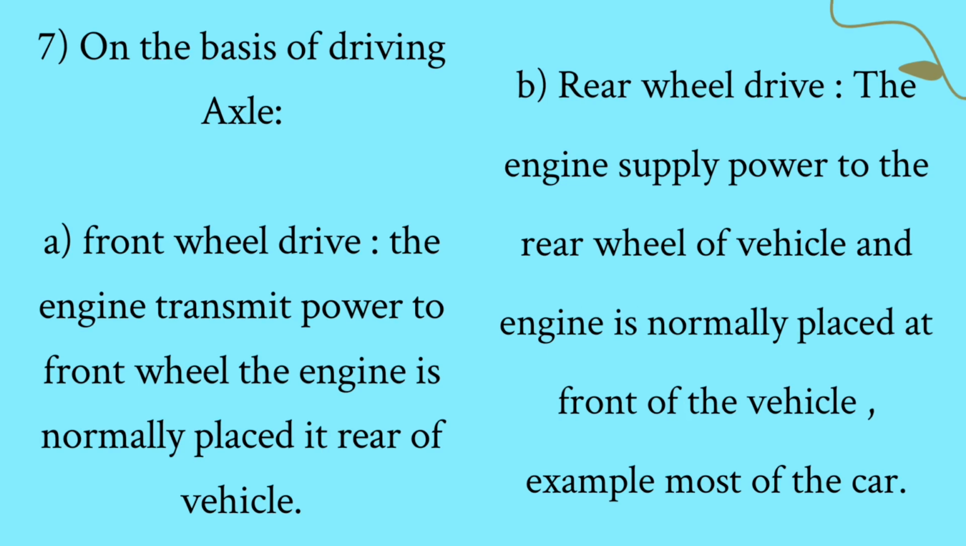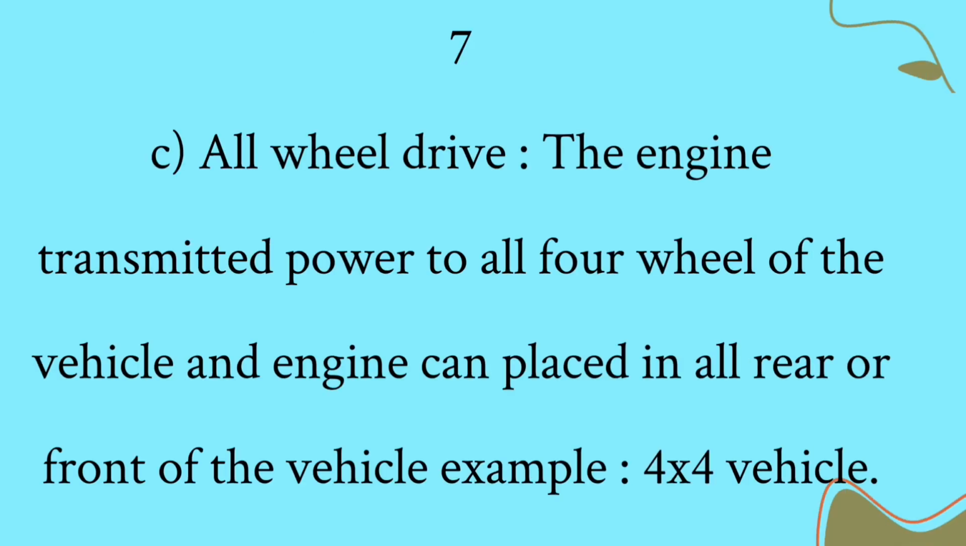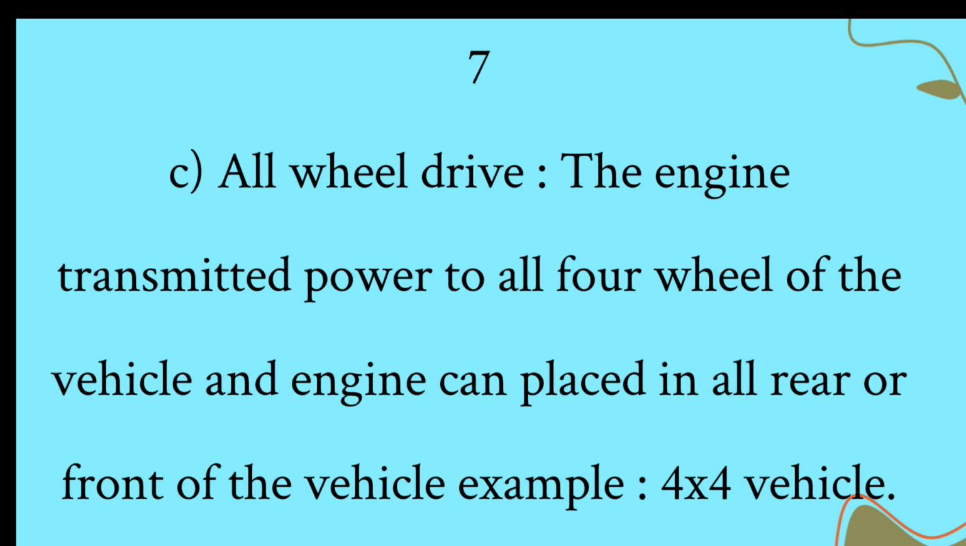7. On the basis of driving axle. A. Front-wheel drive. The engine transmits power to front wheel. The engine is normally placed at rear of vehicle. B. Rear-wheel drive. The engine supplies power to the rear wheel of vehicle and engine is normally placed at front of the vehicle, example most of the car. C. All-wheel drive. The engine transmits power to all four wheels of the vehicle and engine can be placed in rear or front of the vehicle, example, 4x4 vehicle.